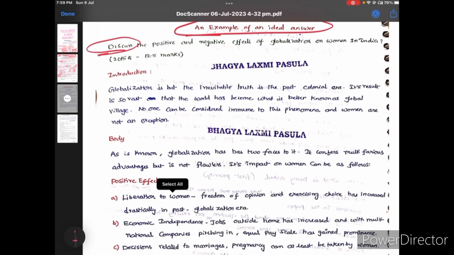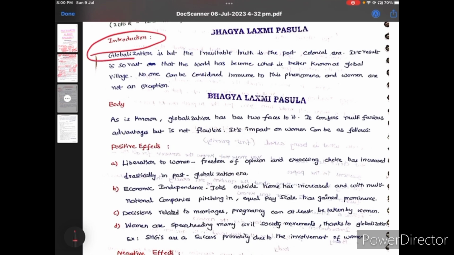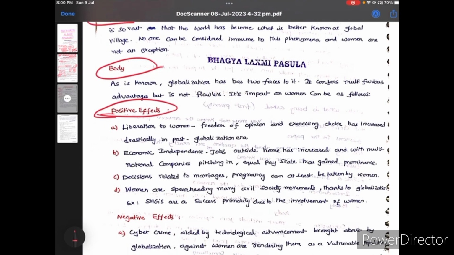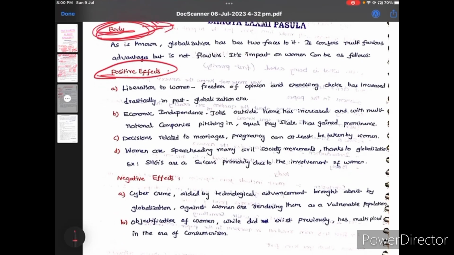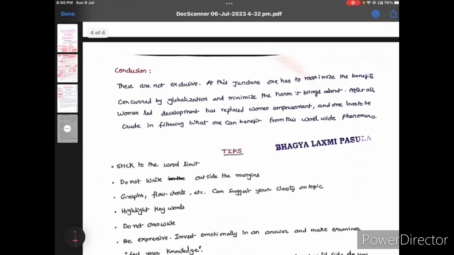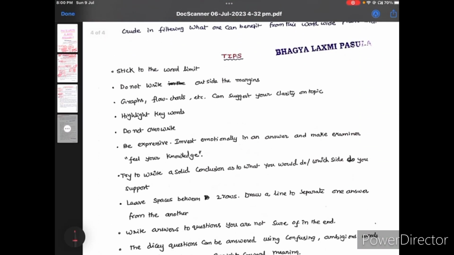And after that, now I am giving just one example of a question here. See, there is a question asking to discuss, so I gave an introduction part, and in the body part, what did I write? Don't think I am writing here body, introduction, conclusion; I just gave it for clarity purposes only. Here I use the positive effect and negative effect, and the conclusion part. Okay, so this is very important.